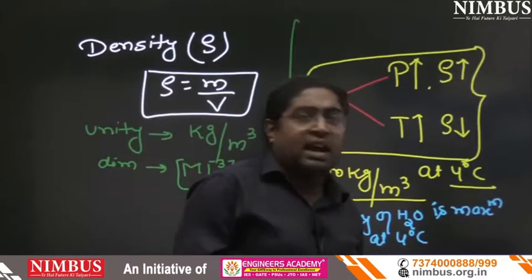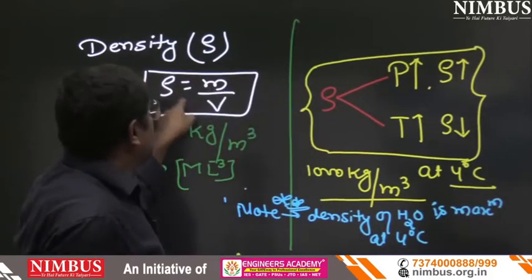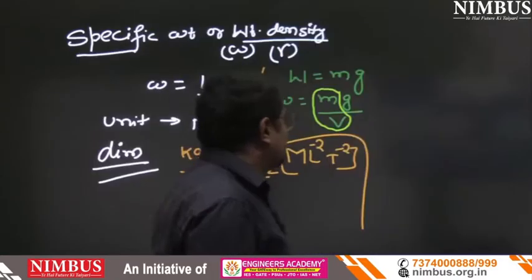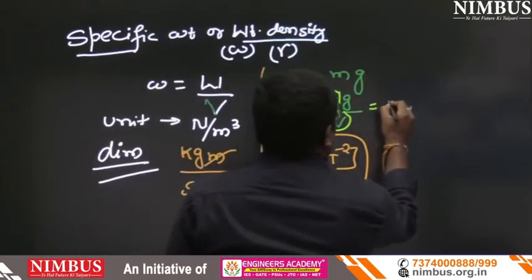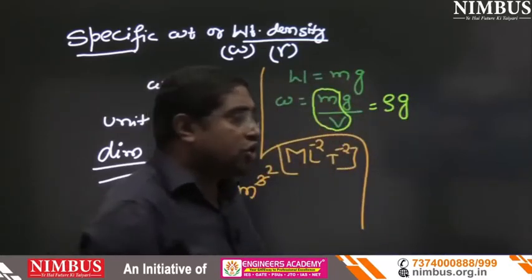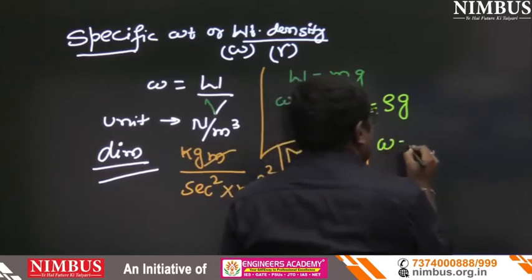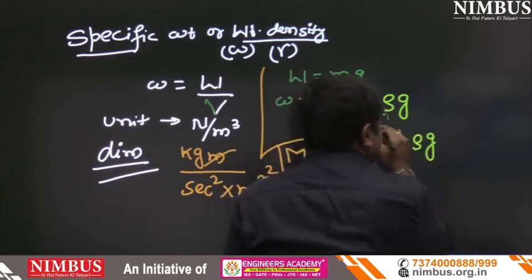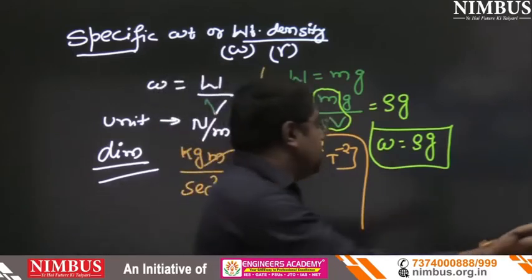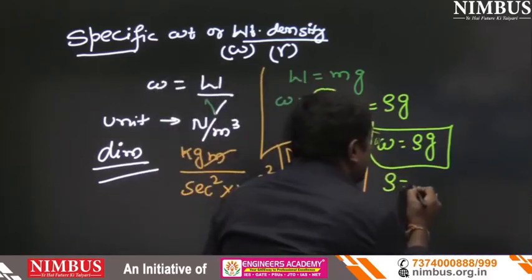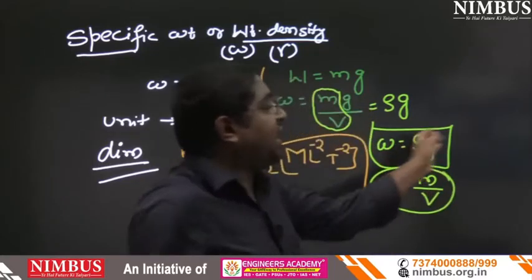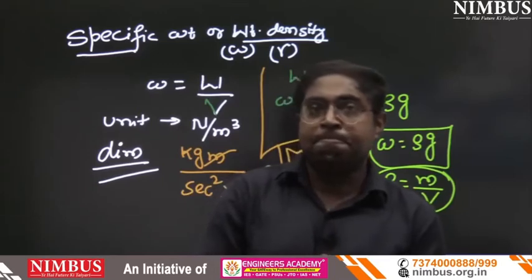In the previous slide, I already discussed that m upon V equals rho. So that will be rho into g. So specific weight can also be defined as the product of density and acceleration due to gravity. That is specific weight, and rho equals mass upon volume.